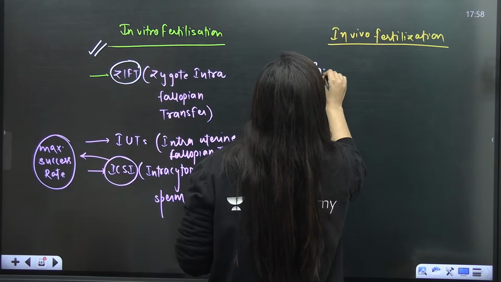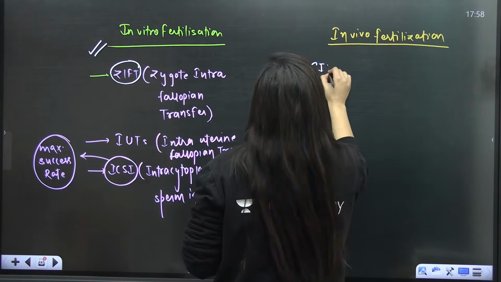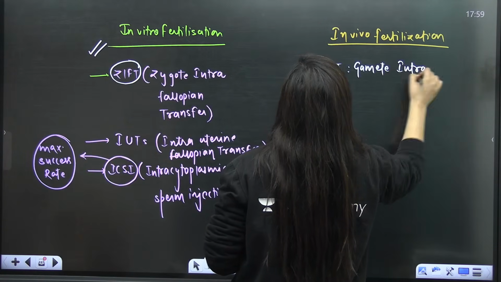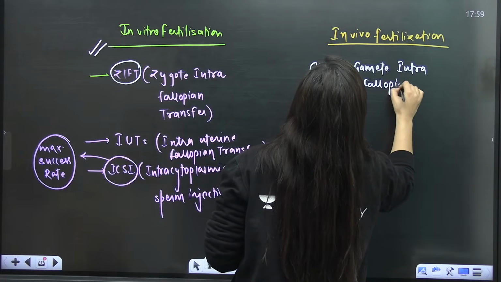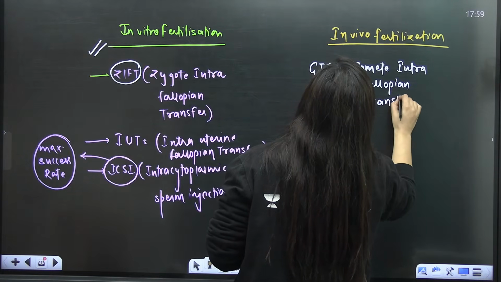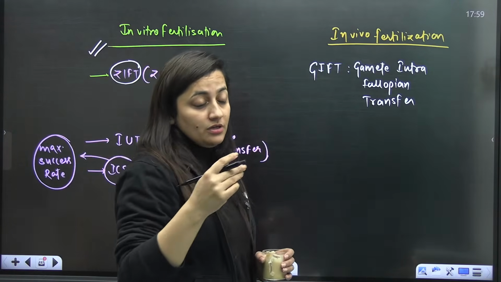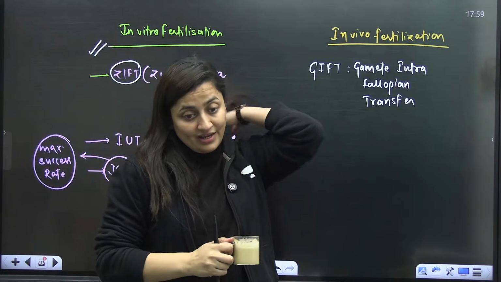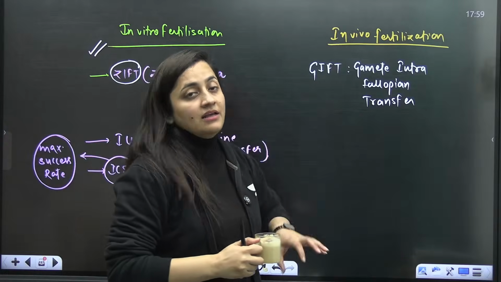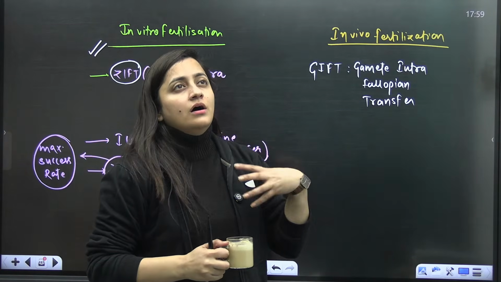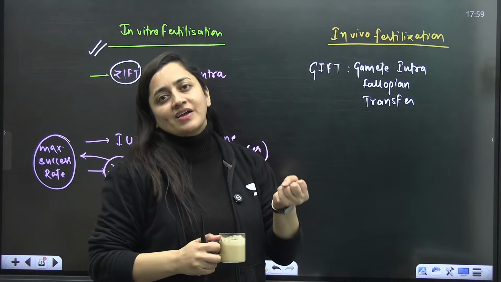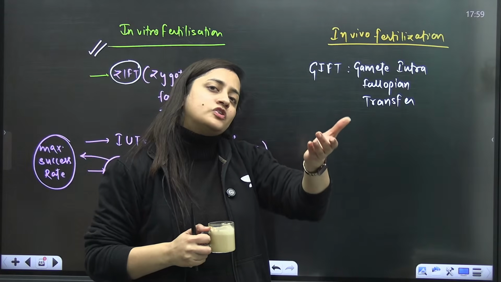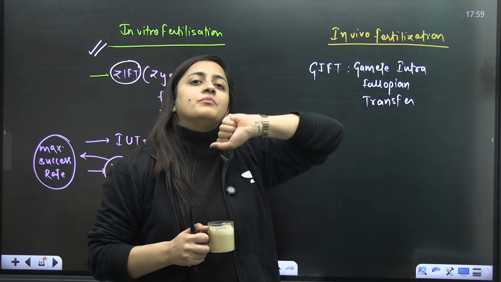In vivo, the fertilization is within the body. So ZIFT will go there, GIFT will come here: gamete intrafallopian transfer. Here, let's suppose a female in whom gamete formation is not there, then gametes from a donor can be taken and passed into the fallopian tube. Or if the male is having some issue, like erectile dysfunction, then through artificial insemination, gametes can be passed within the female genital tract.